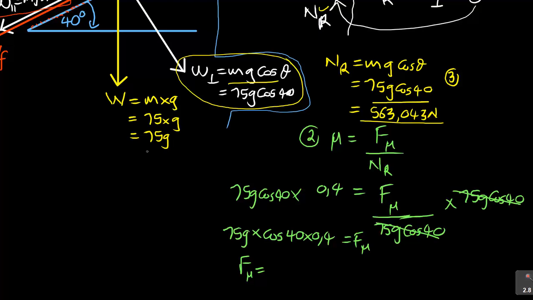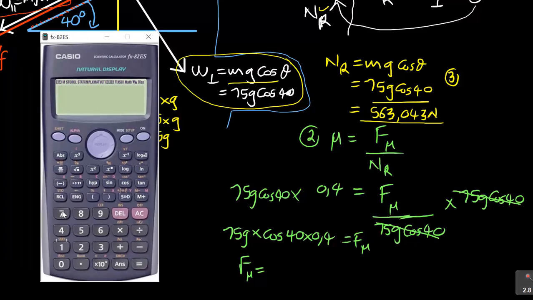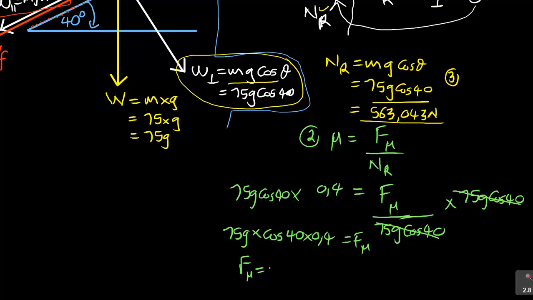But I'm going to use this 75 times 9.8, which is my G, times cos 40 times 0.4. It gives me 225,217. So this is 225,217 newtons.